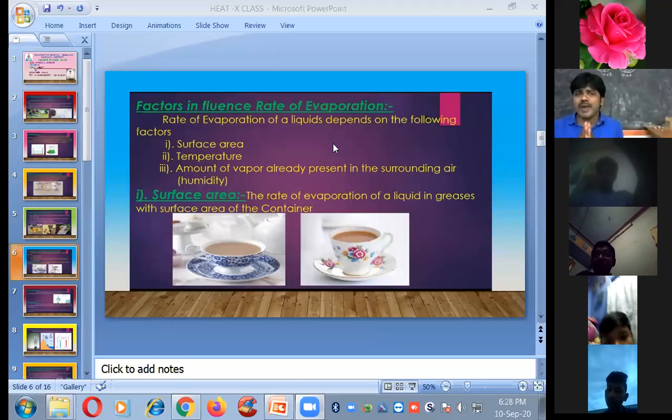The first one is surface area. Now I will show that, you observe that one here.